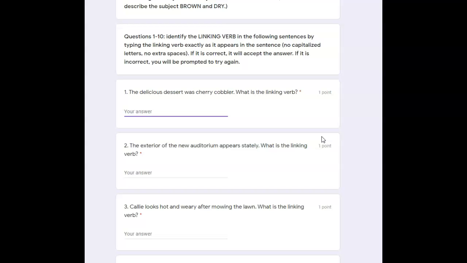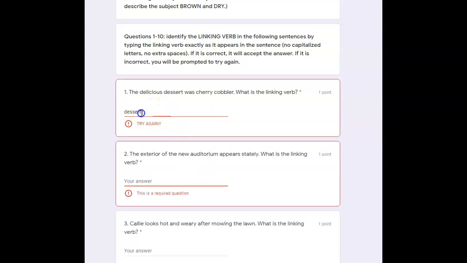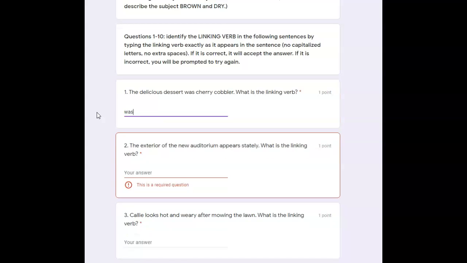Now I'm going to type the incorrect answer. Dessert. I know that's not a verb. But when you go to click on the next one, it's going to tell you to try again. So it's was. Let's type in was. Click on the next one. It accepts it. So that's how you do questions 1 through 10. You type in the word, no capital letters, no extra spaces, and so forth.